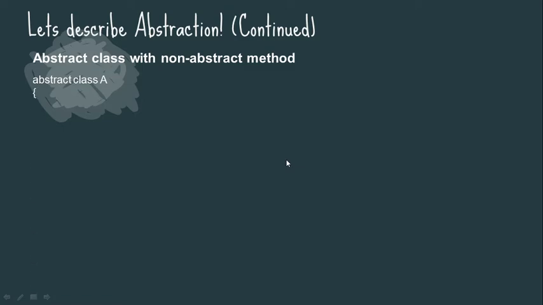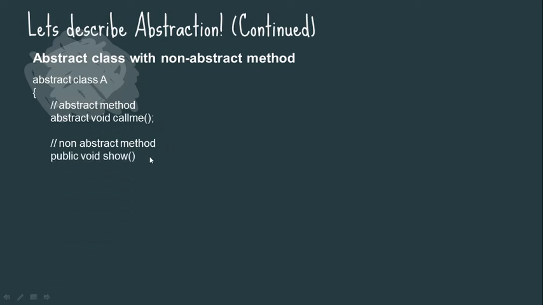Abstract class A, and we are going to create an abstract method first so that you can differentiate. Abstract void call me, nothing, no body is given over here. And now a non-abstract method, public void show. See, the abstract keyword is not used over here.